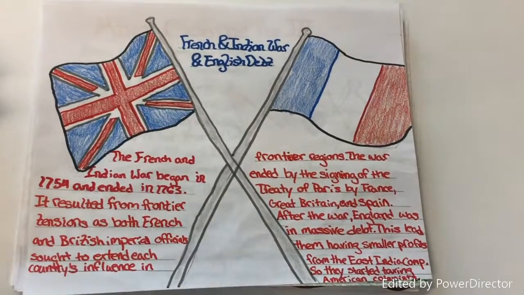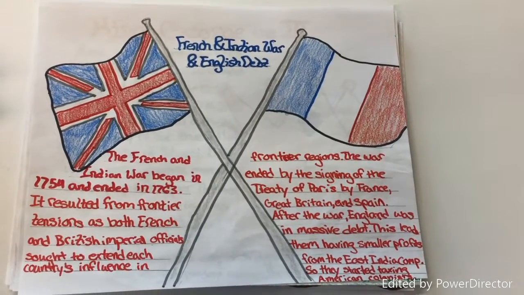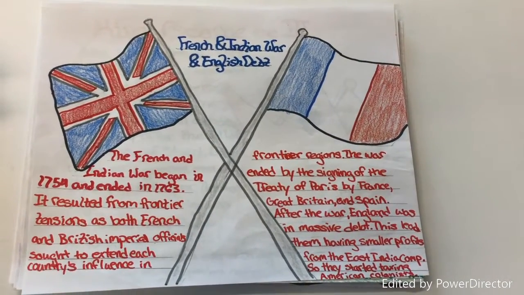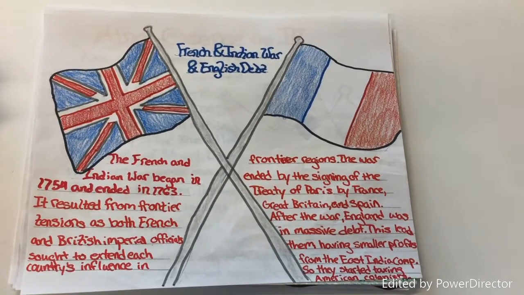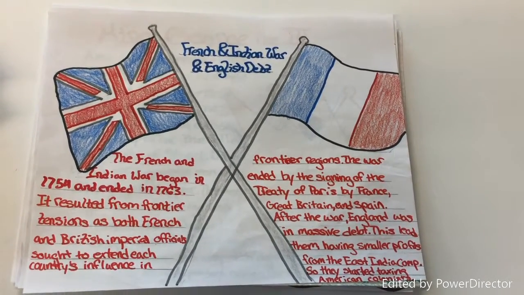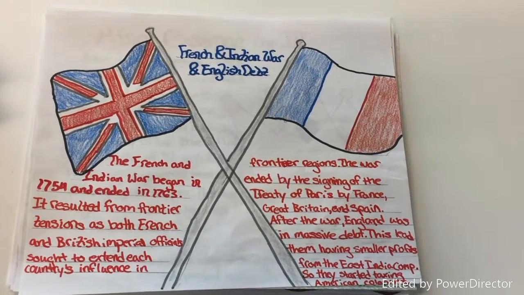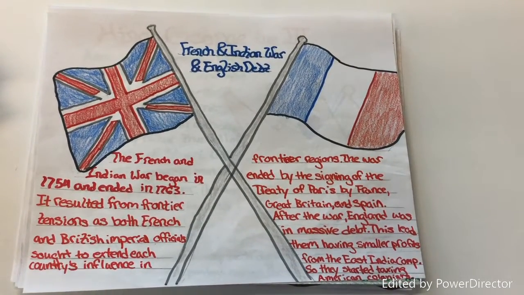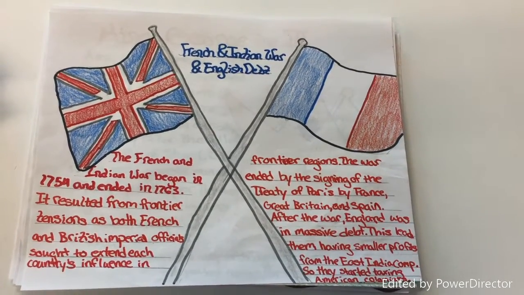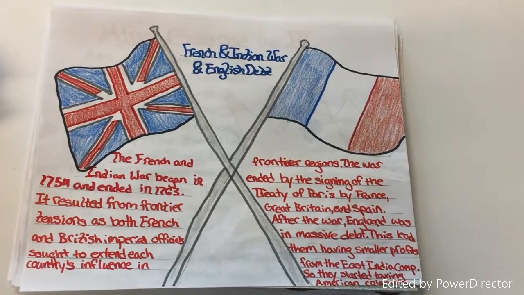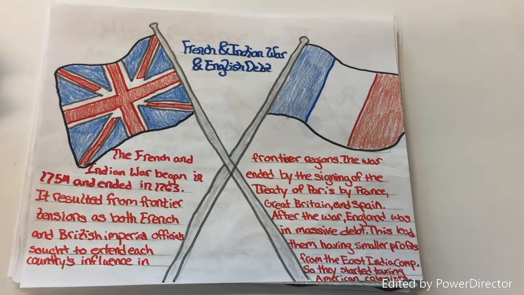The French and Indian War and English debt. The French and Indian War began in 1754 and ended in 1763. It resulted from frontier tensions as both French and British imperial officials sought to extend each country's influence in frontier regions. The war ended with the signing of the Treaty of Paris by France, Great Britain, and Spain.